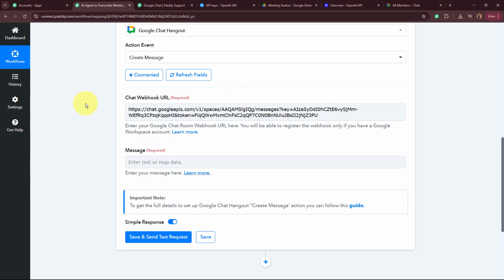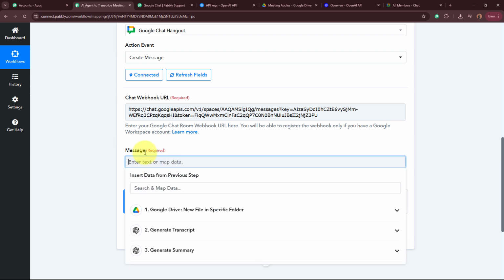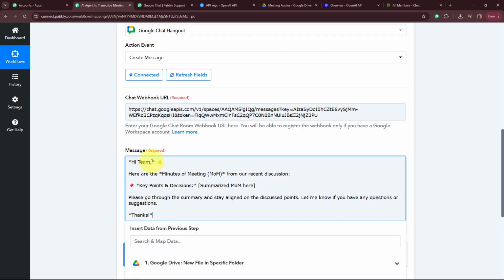After entering the chat webhook URL, it is asking for the message. What message are we going to send to our team on the space? So for the message over here, firstly, I'm going to write it. Over here you can see this is the message that I've written.